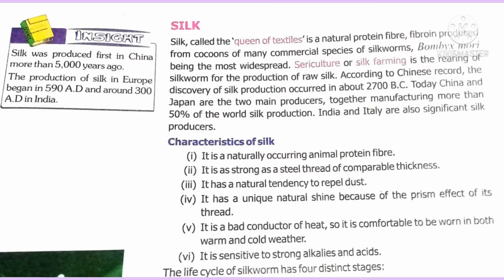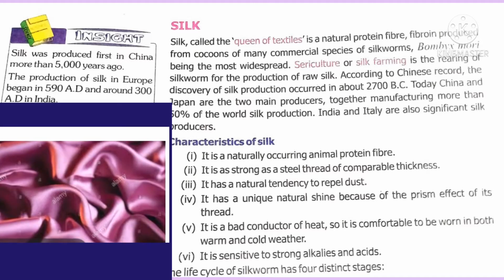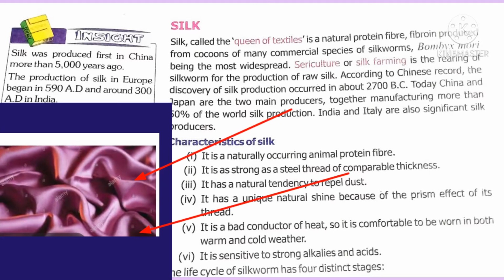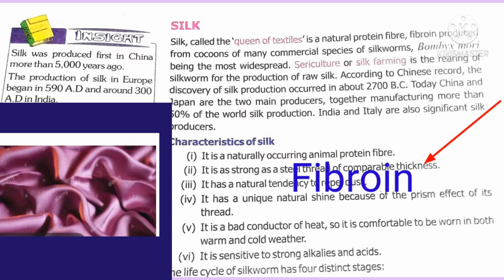Today we continue the chapter Nature of Fiber, part 3 on page 45. Today's concept is silk and its extraction process. Silk is a natural fiber which is obtained from silkworms. Silk was first discovered in China. Silk fiber is a natural protein fiber. It is made up of the protein called fibroin.